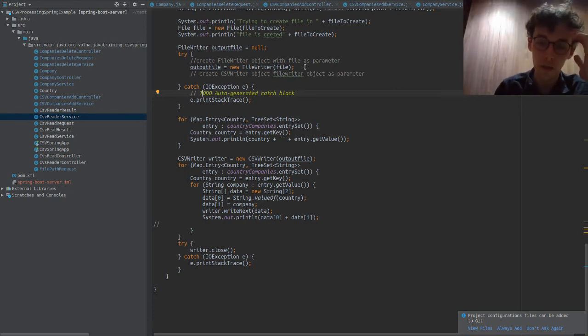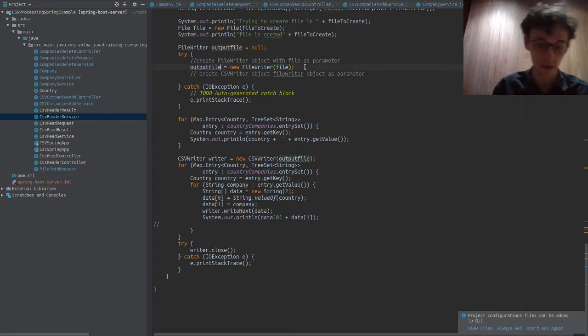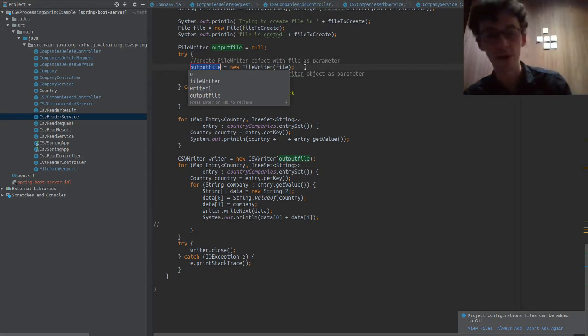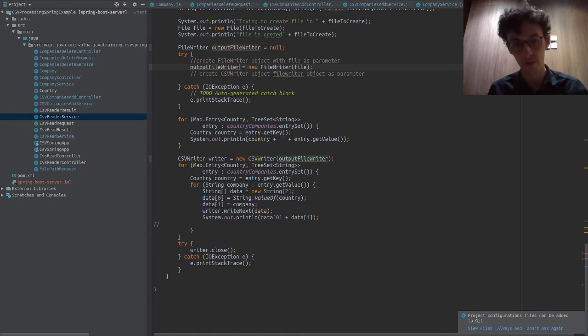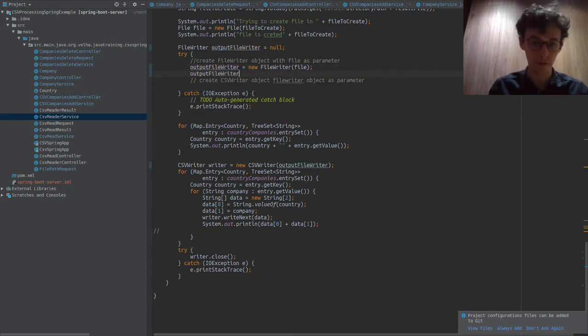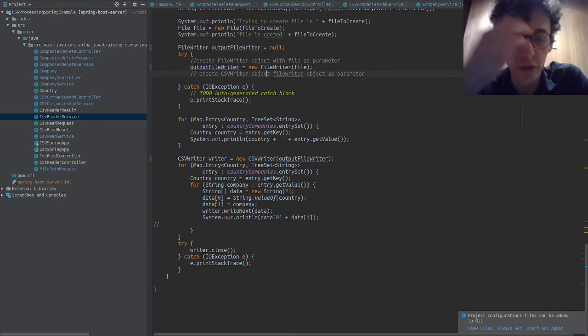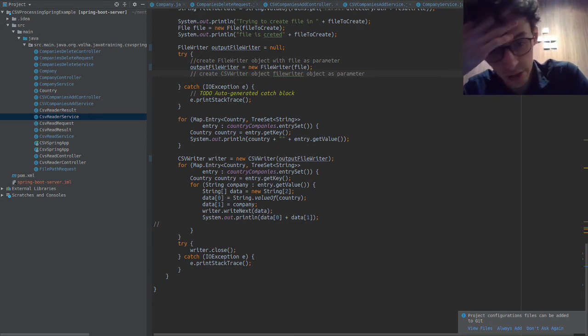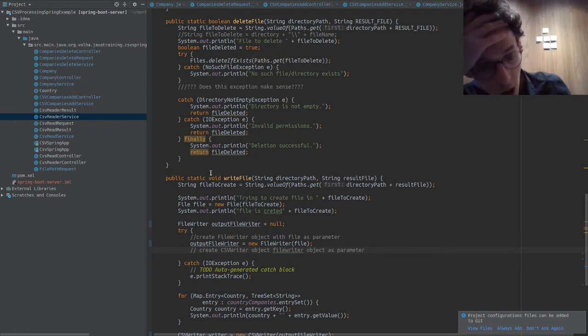Again, file writer will have a close, so output file should not be called that, because it is not the output file, it is a writer. It should be called file writer or output file writer, because we need to close it. I should have mentioned these things before, but I was talking about this with someone else today, and I figured now was a good time to bring all this up. There's some other stuff I want to bring up, but I don't really think I have time for now. Oh, we do have a finally here.